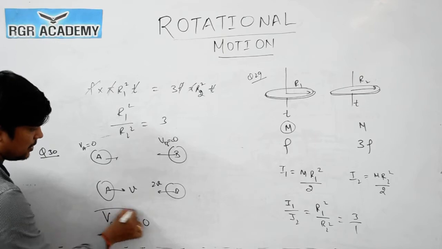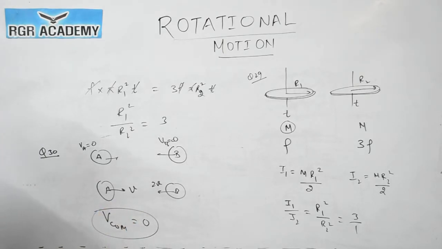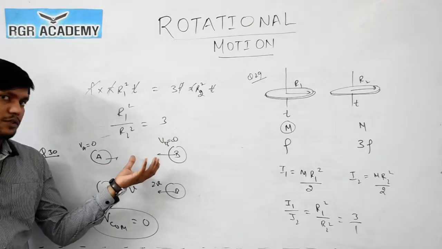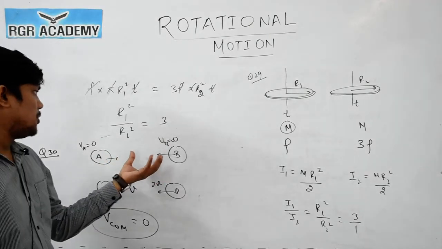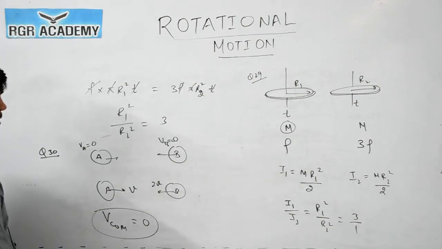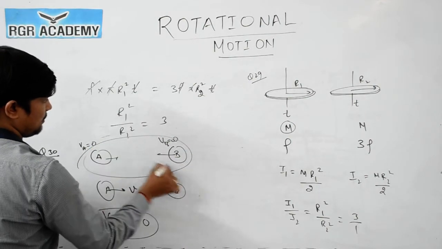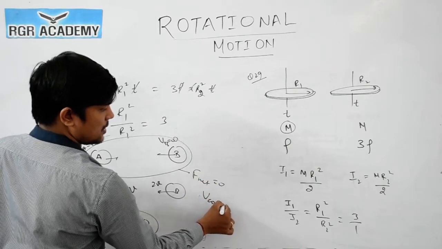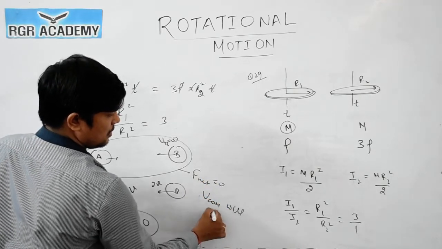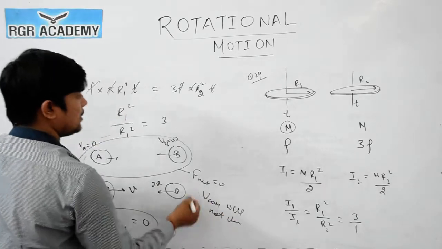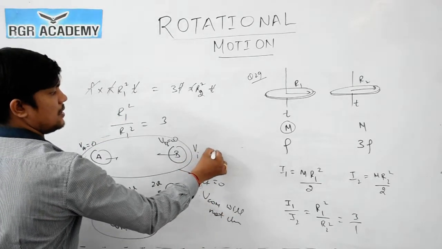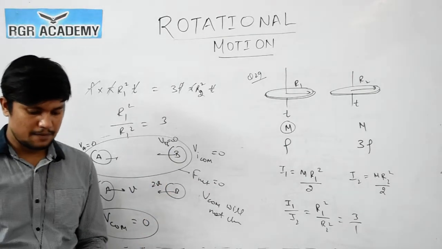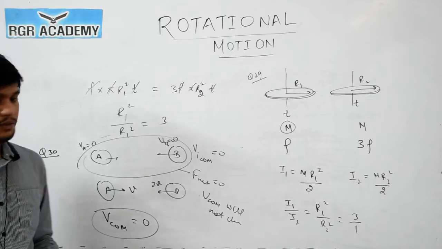We know that it will be 0. Why it is 0? Because the initial velocity of these masses is 0, and they are moving towards each other due to mutual force of attraction, means internal forces. So net force acting on the system is F net is 0. So velocity of center of mass will not change. And initial velocity of center of mass is 0. So at any instant the velocity of center of mass will be 0. Clear? Now we will move on to question number 31.